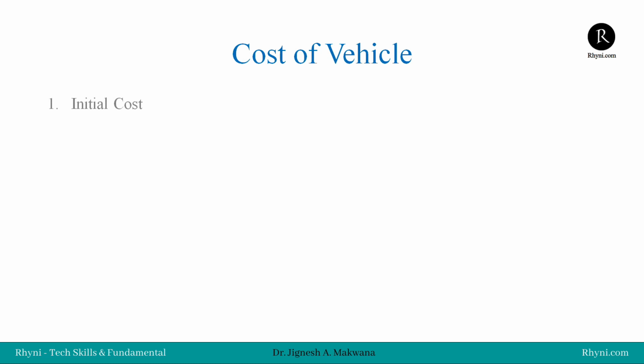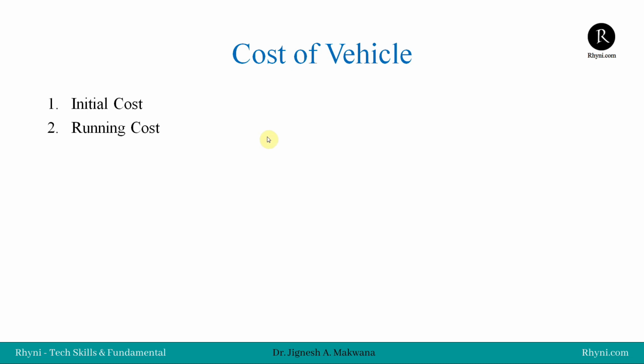So we need to understand the two main costs. First is initial cost and second is running cost. For a normal bike, like an IC engine vehicle, the initial cost is the cost of the bike, which includes all the taxes when you purchase, and fuel is the different thing that is part of the running cost. So fuel consumption is the running cost, that is gasoline, which is called petrol.